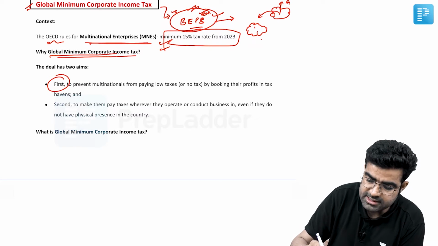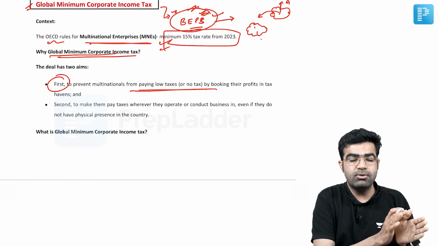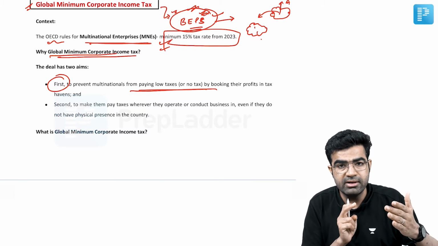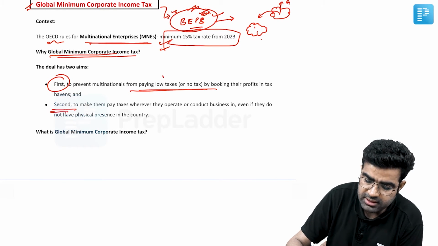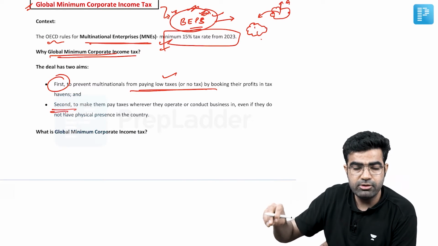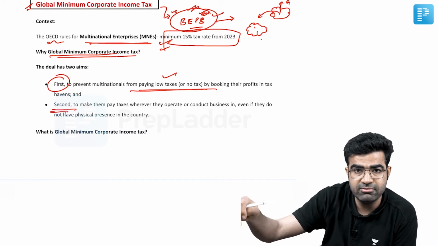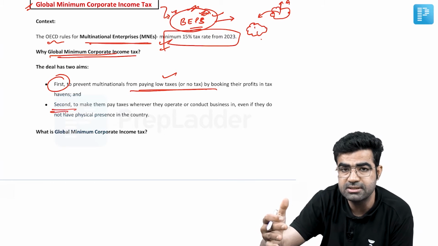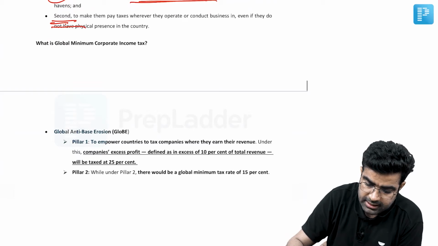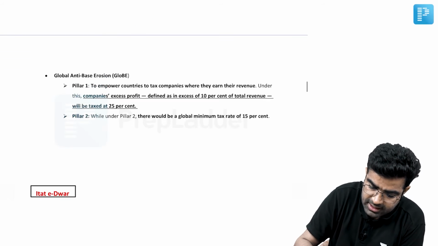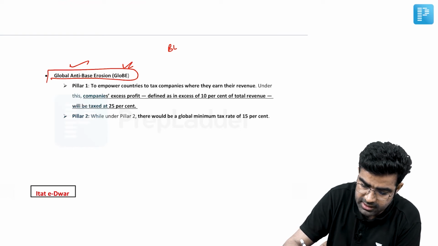There are two aims. The first is they are using the loopholes, means these companies are shifting their profits. So this is the first thing, we are going to prevent them from this shifting game. The second thing is will ensure whether they are physically available in that country or not, but their services are there. Again, they will have to pay the taxes even if their services are there and they are not physically present over that area. So these two are the aim of this particular guideline. So under this global minimum corporate tax, we are coming up with this one, that is global anti-base erosion. Remember this GloBE and BEPS we have already discussed.